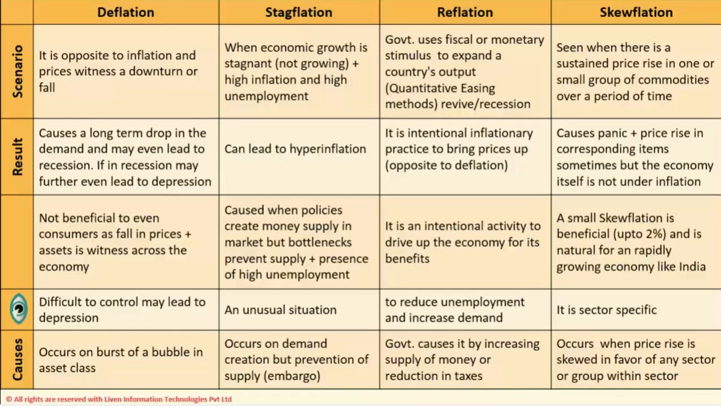Let's look at skewflation. It is seen when there is a sustained price rise in one or a small group of commodities over a period of time. But it causes panic plus price rise in corresponding items sometimes. But the economy itself is not under inflation. A small skewflation is generally considered beneficial for the economy, that is up to around 2%, and is also natural for a rapidly growing economy, for example like India. It is very sector specific and occurs when price rise is skewed in favor of any particular sector or group within a sector.